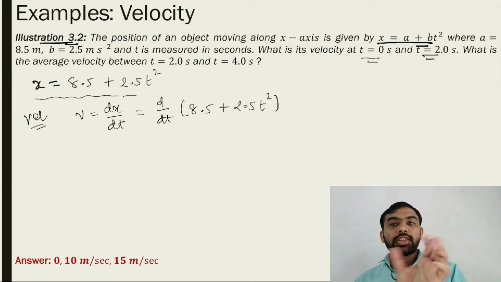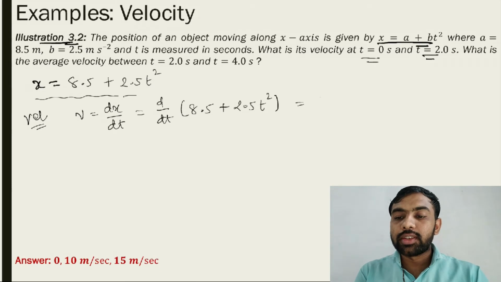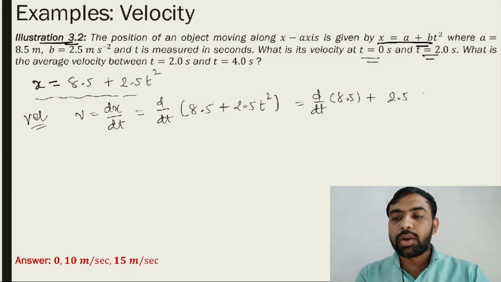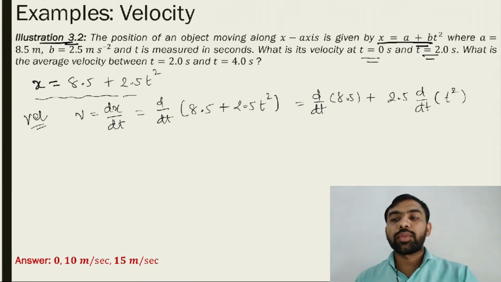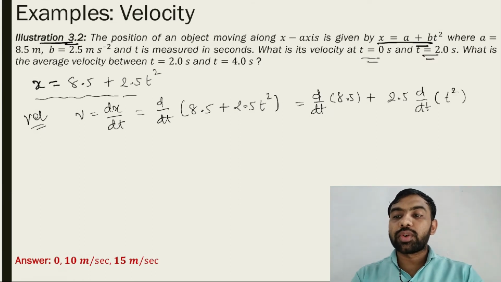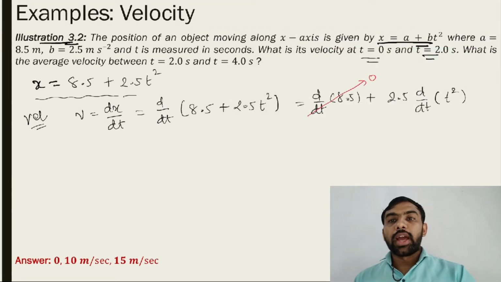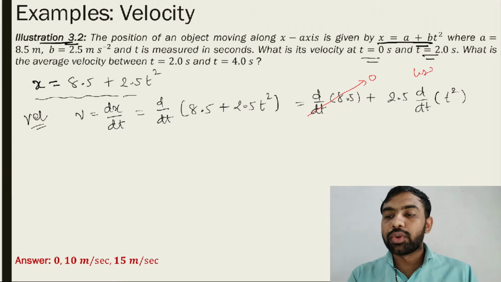We can separate the differentiation. So d by dt of 8.5 plus 2.5, the constant comes out, d by dt of t square. Now the constant 8.5 is given to us, and constant differentiation is always 0.